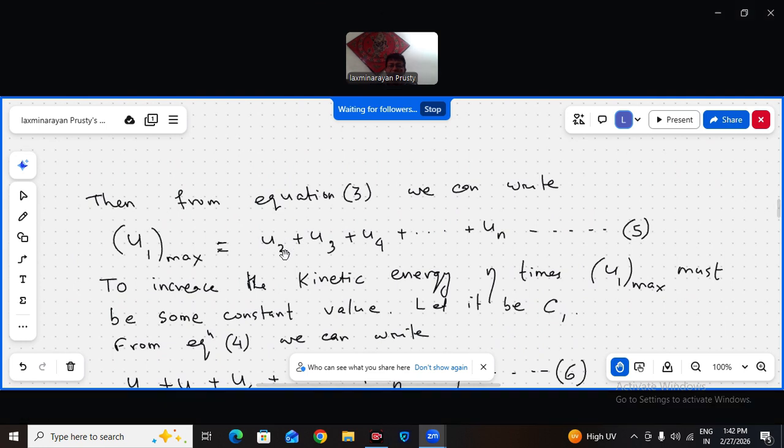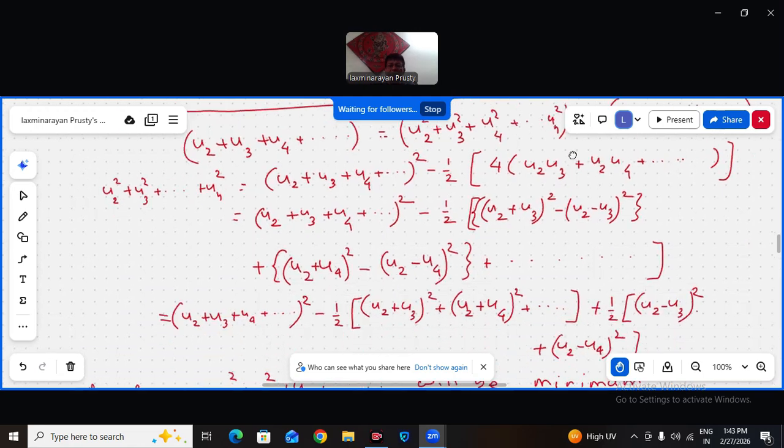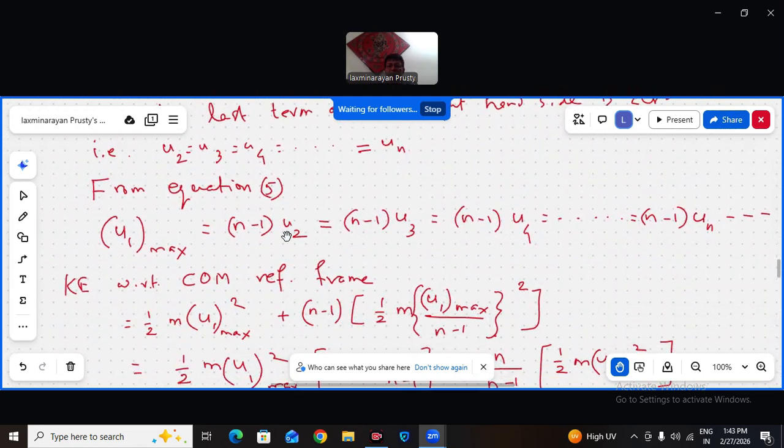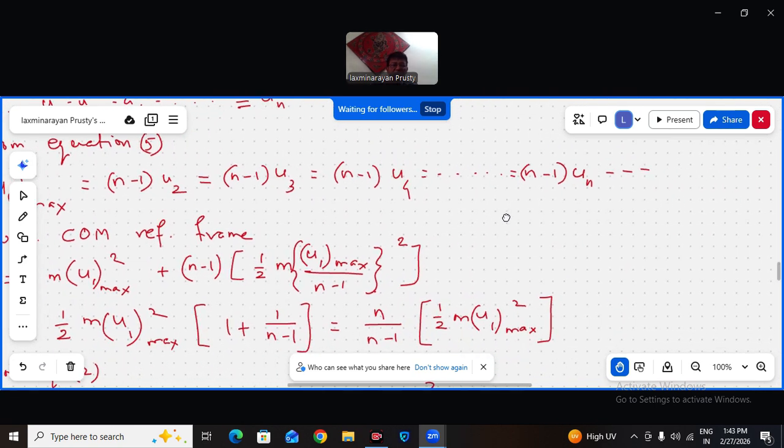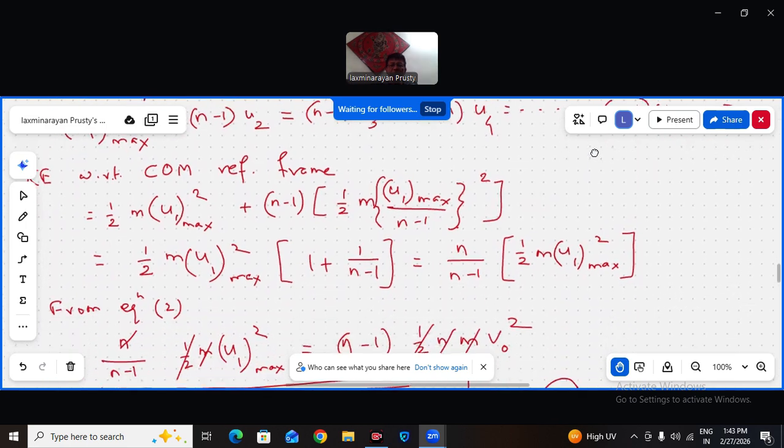So it is n minus 1 u2, because 2 to n means n minus 1 terms. So n minus 1 u2 is u1 max, n minus 1 u3 is u1 max, n minus 1 u4 is u1 max. So that's what I wrote here. Now if this is clear to all of us, then we can write